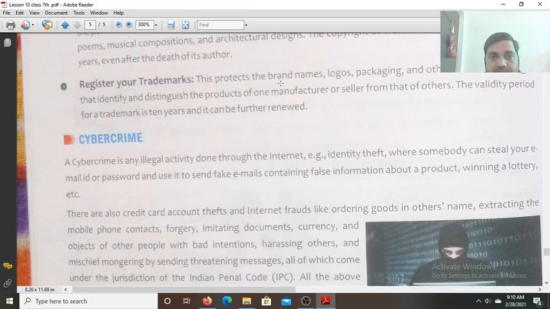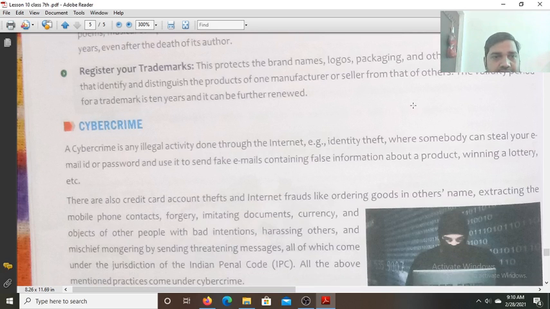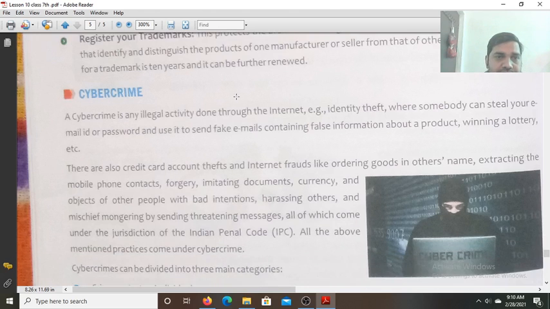Register your trademark. This protects the brand names, logos, and packing and other distinctive designs that identify and distinguish the products of one manufacturer or seller from the others. So the validity period for a trademark is 10 years and it can be further renewed.